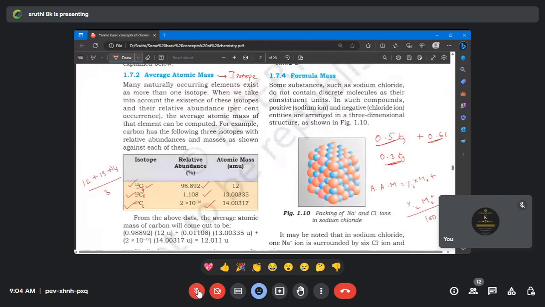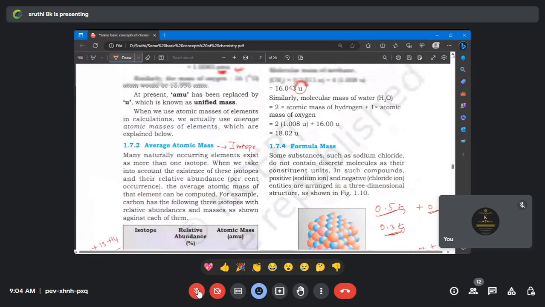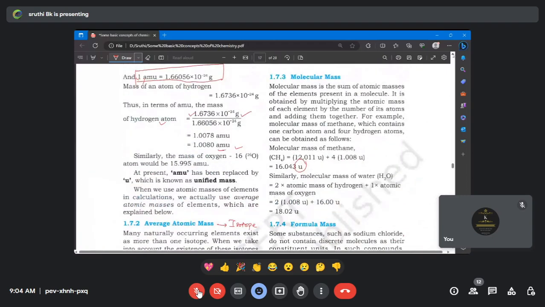Let's come to the molecular mass. Molecular mass means, again very simple, mass of one molecule. Wherever you have u or amu, understand it's only one molecule. Let's take H2O. Will anyone tell me what is the weight of an H2O molecule? 18, ma'am. 18 gram or 18 u.